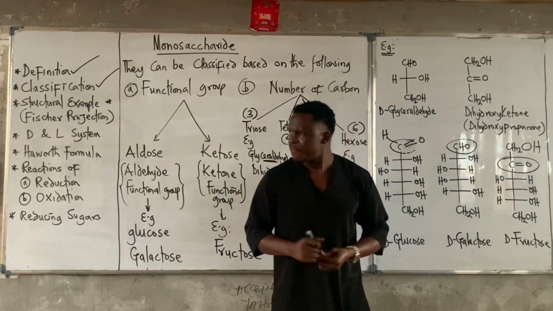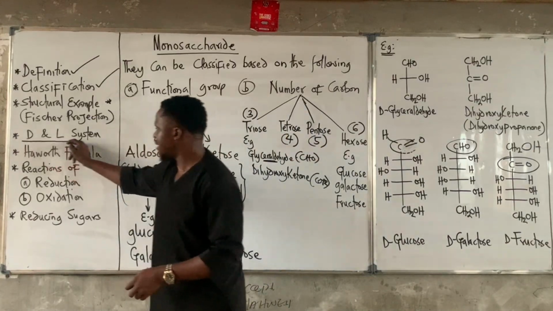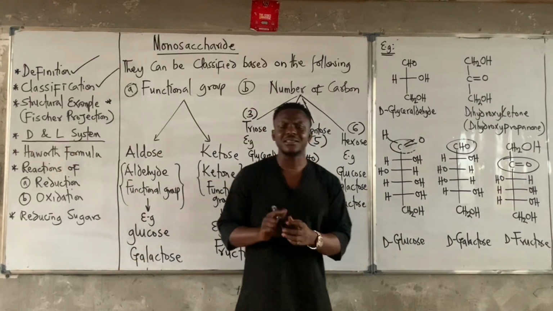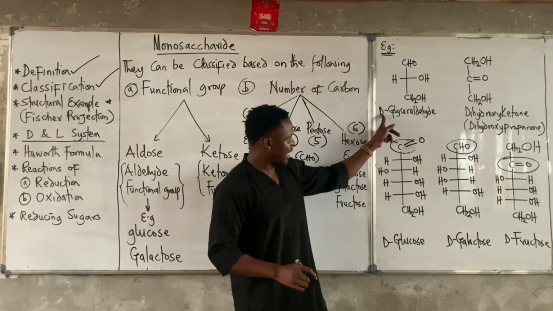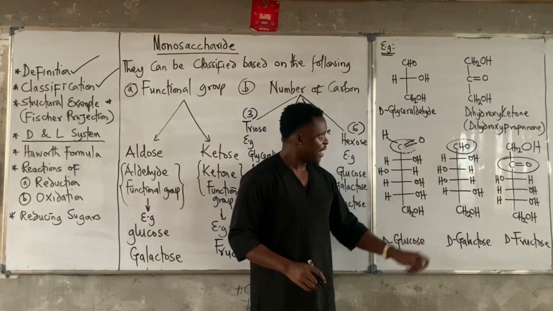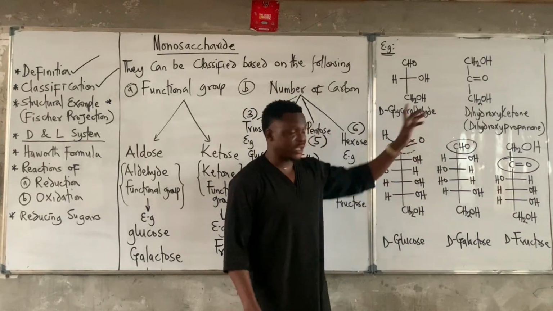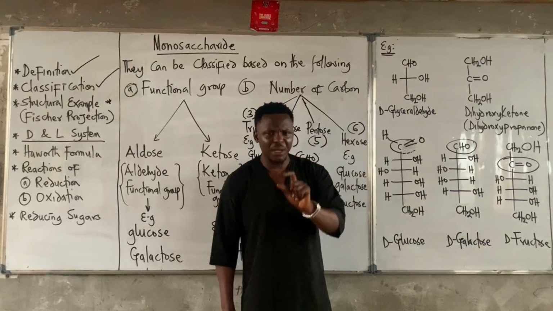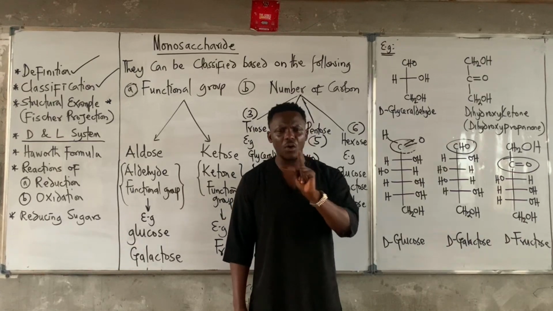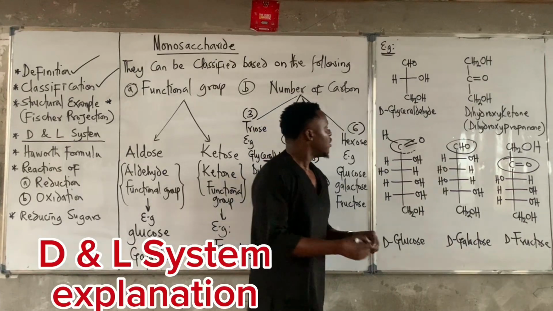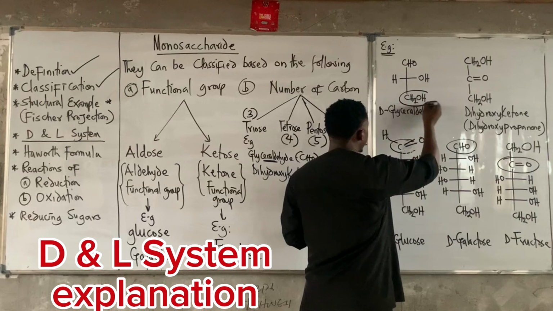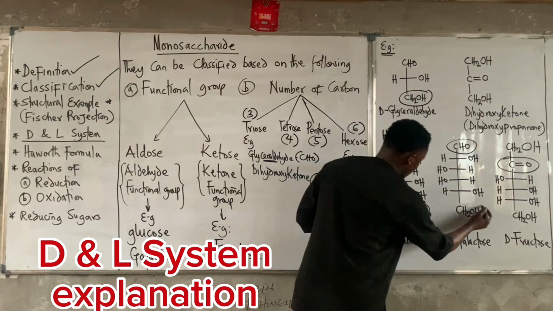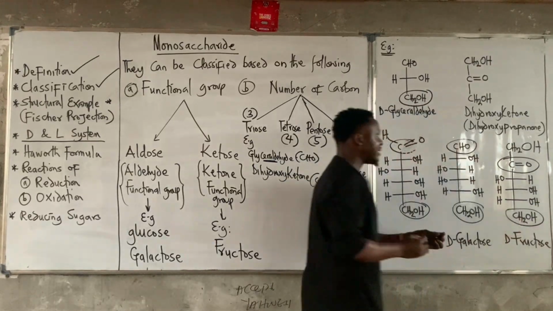Now, having said that, I would like to explain the D and L system. Listen, class. If you notice, there is a D here, and a D there, and I'm going to explain that. Any sugar that you see that has D, I will explain why. If you want to know if the sugar is D or L, listen. Look at the last carbon here. Pay attention to the last carbon.